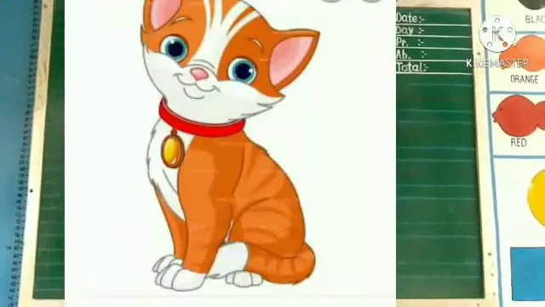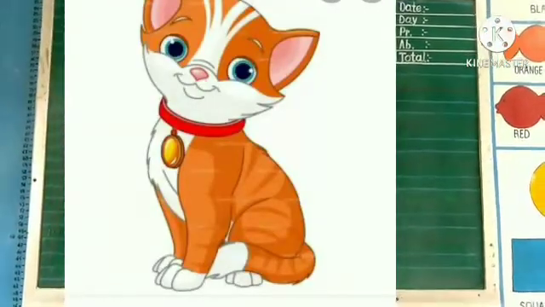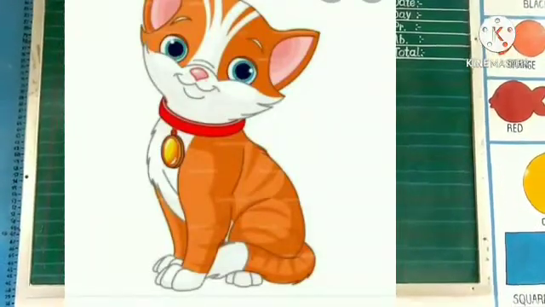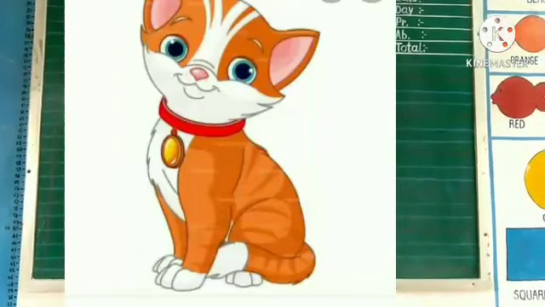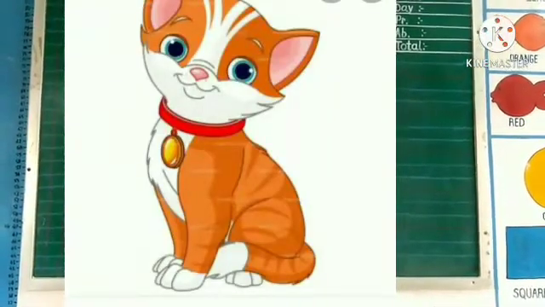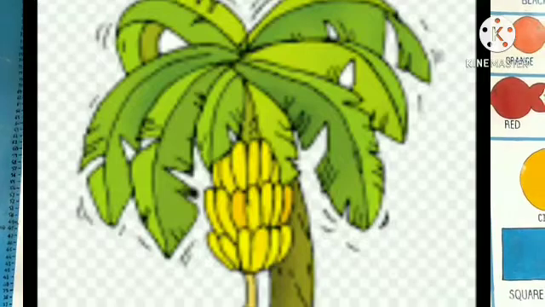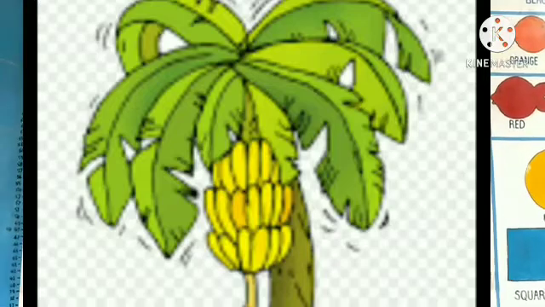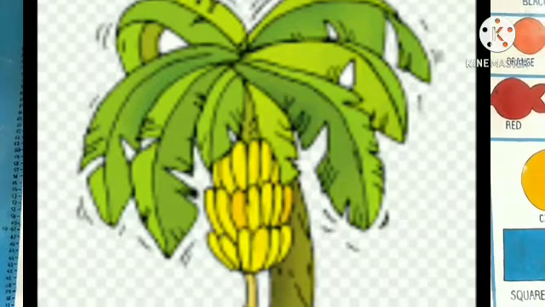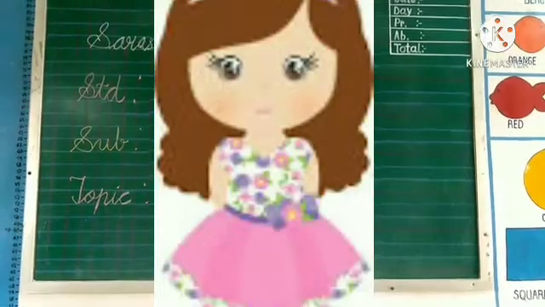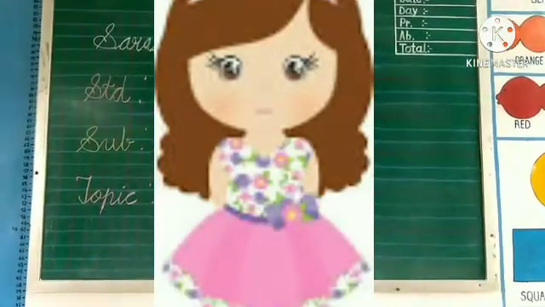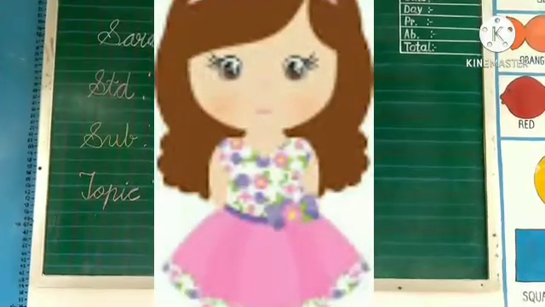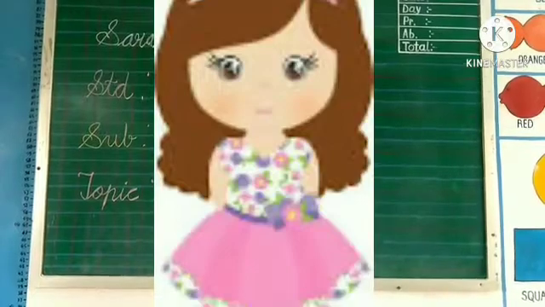Next, which picture is this? Cat. Cat needs air to live. Yes or no? Answer is yes. Which picture is this? Banana plant. Banana plants need air to live. Yes or no? Answer is yes. Next, which picture is this? Girl. Girl needs air to live. Yes or no? Answer is yes.